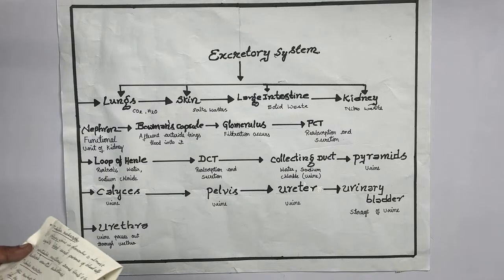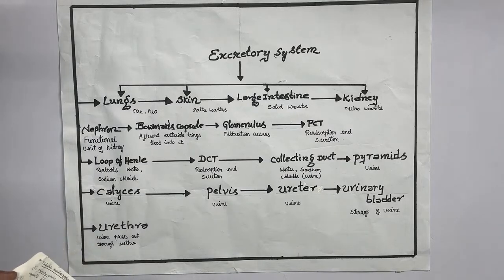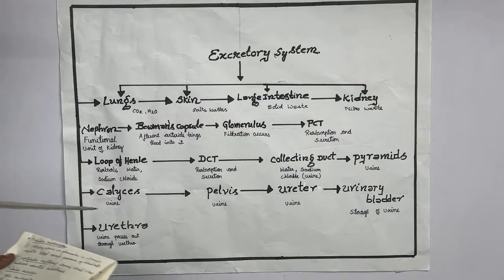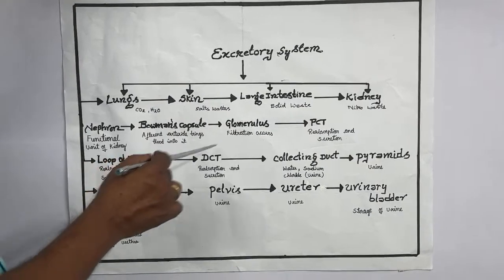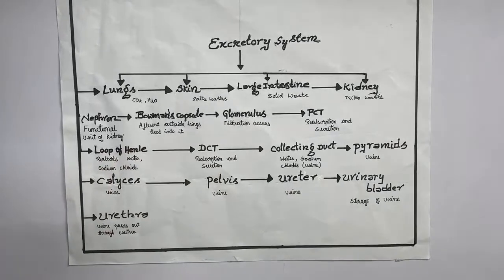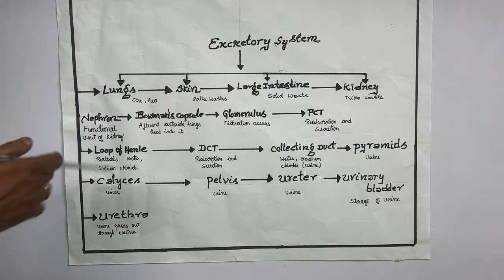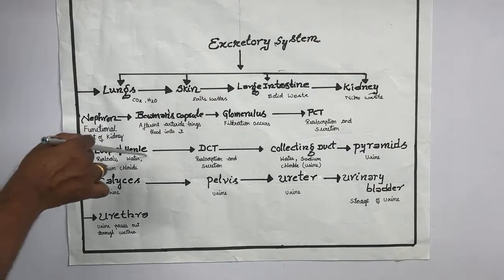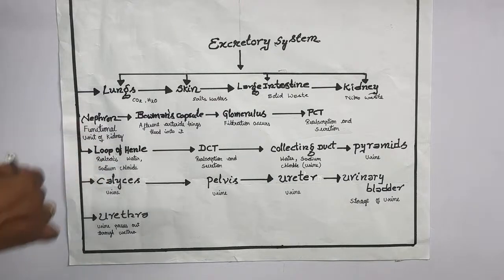That is a major one. The next is that the peritubular capillaries also remove waste materials, which are secreted into the loop of Henle. The waste solid material is also secreted in the loop of Henle in this case.